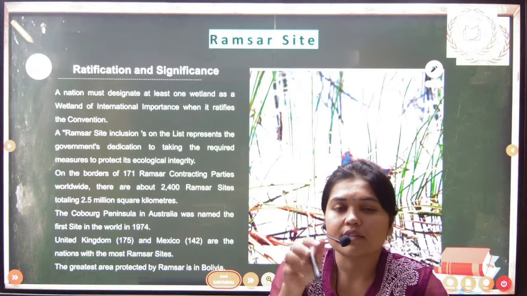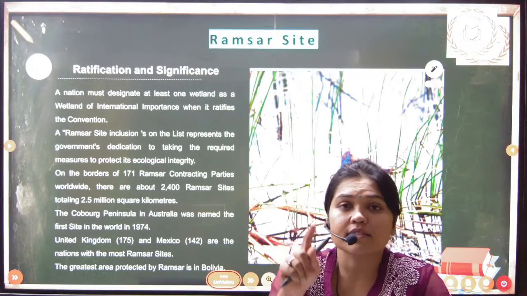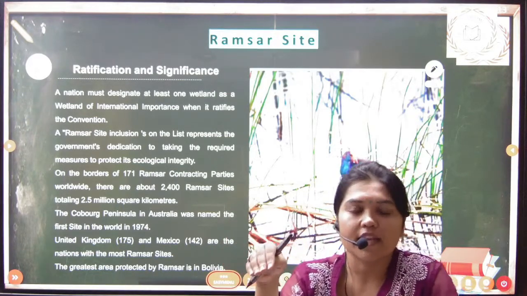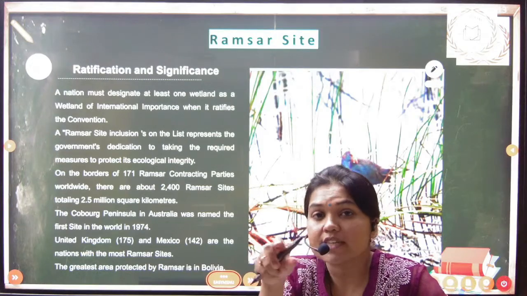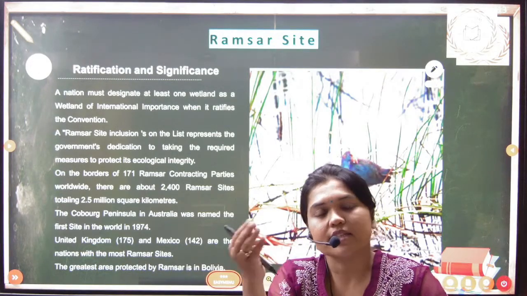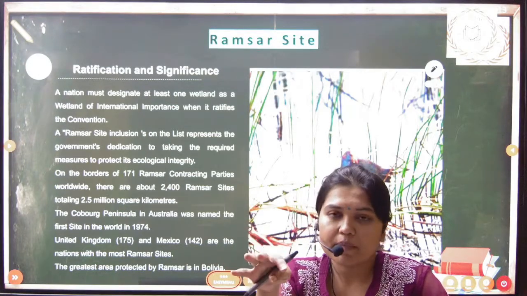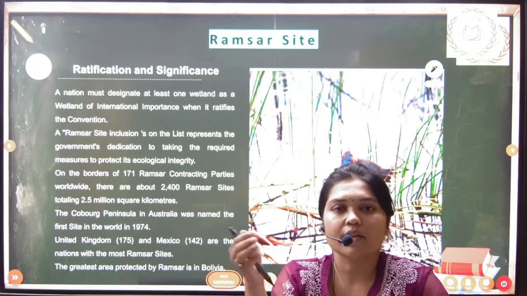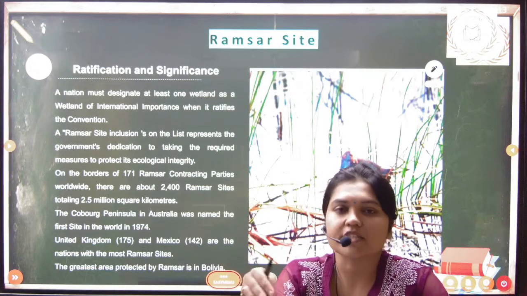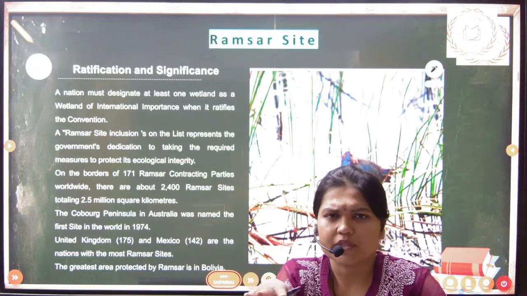After that, a government becomes dedicated to designating a place as a wetland and conserving its ecological character. So when environmental degradation is seen in any ecological site, that can be placed as a Ramsar site and used as a site for conservation or ecological restoration.